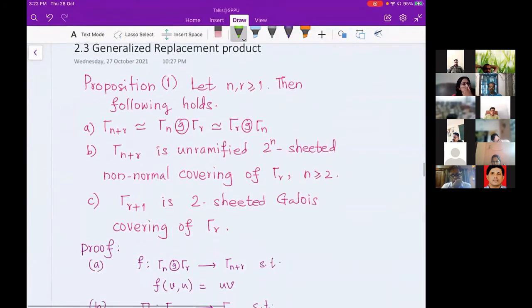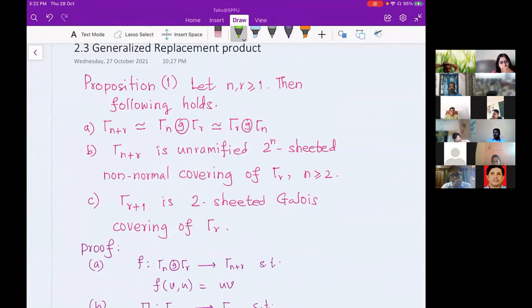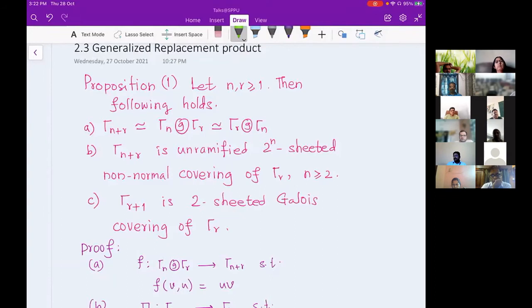So this was one can say our result, which we observed through the generalized replacement product as a tool. You have the Schreier graphs gamma n and gamma r, and you take their generalized replacement product. You can take gamma n as the first component or gamma r as the first component. The resultant graph is the n plus r level Schreier graph. So this result is a generalization of the inflation given by Nekrashevych.